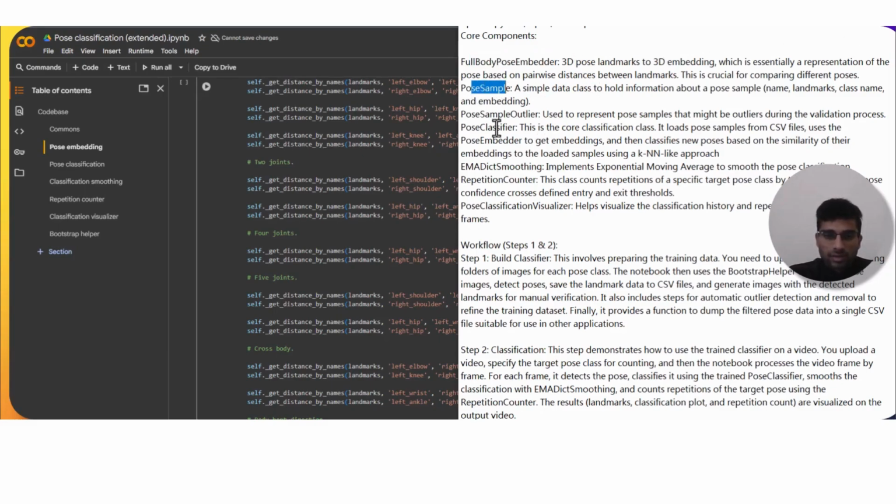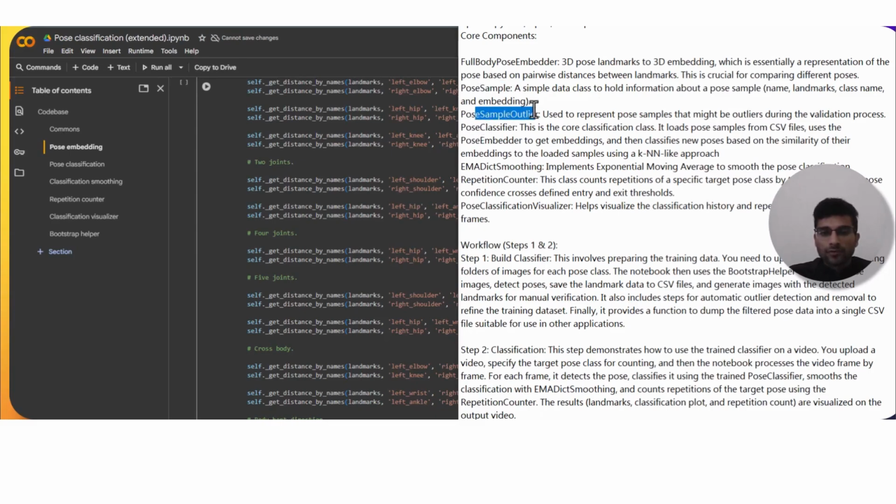Then we have the pose sample class. It is a simple data class to hold information about a pose sample: name, landmarks, class name, and embeddings. The model is already finding these, so we also need to store them, and then we would be comparing them with the existing values, which are already prescribed in data format in the form of CSV.